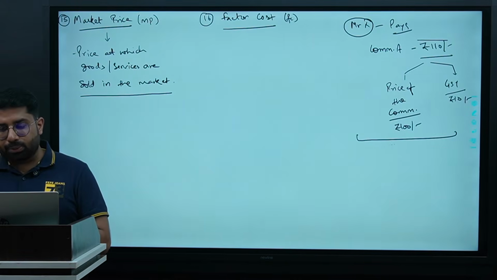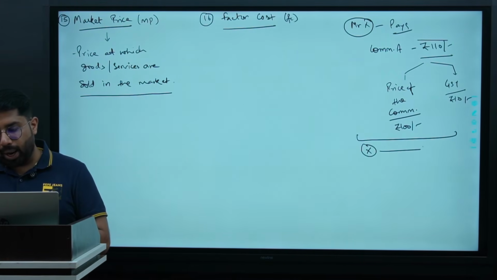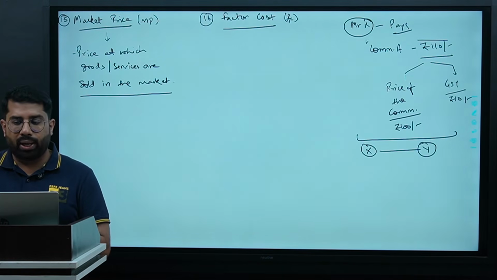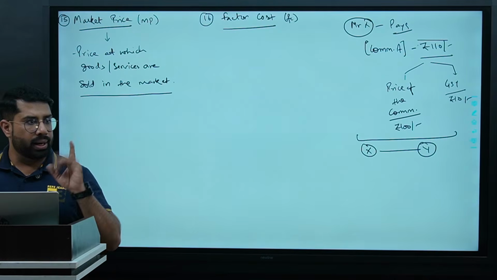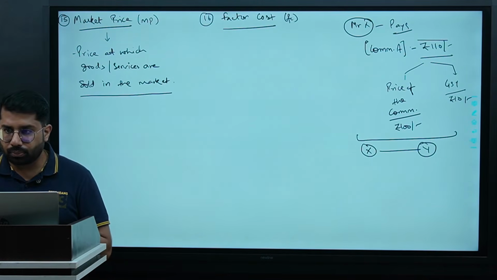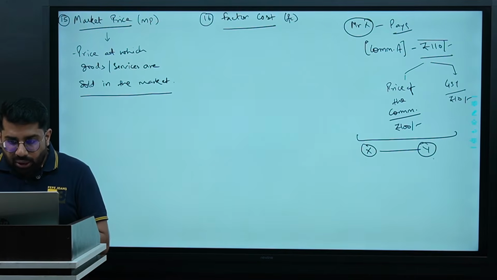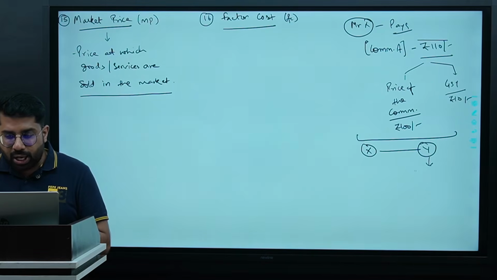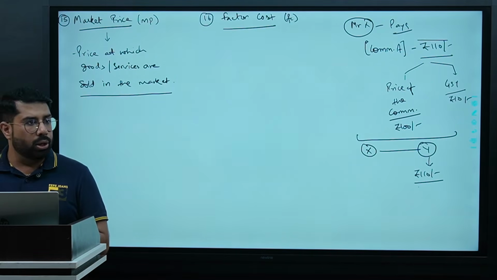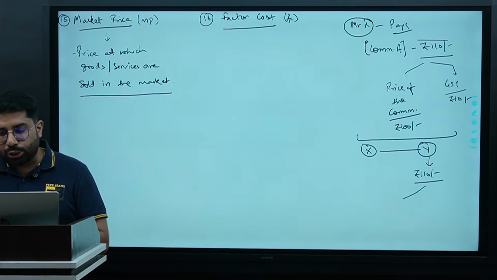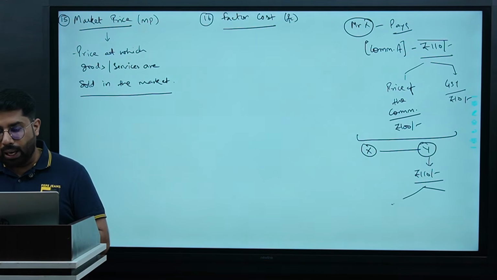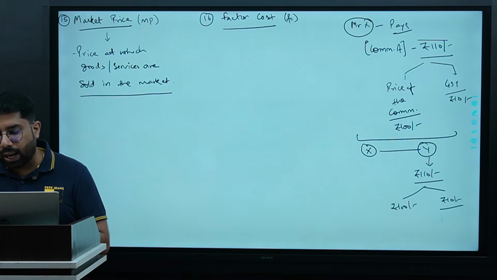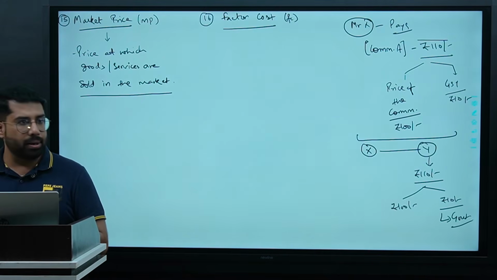now let's say this amount has been paid by X to Y. What is the market price of commodity A? 110. Yes or no? Yes. What is the income of Y here? When he will receive 110, that moment only he has to divide this figure into two parts. 100 rupees for his commodity and 10 rupees he should directly transfer to the government.